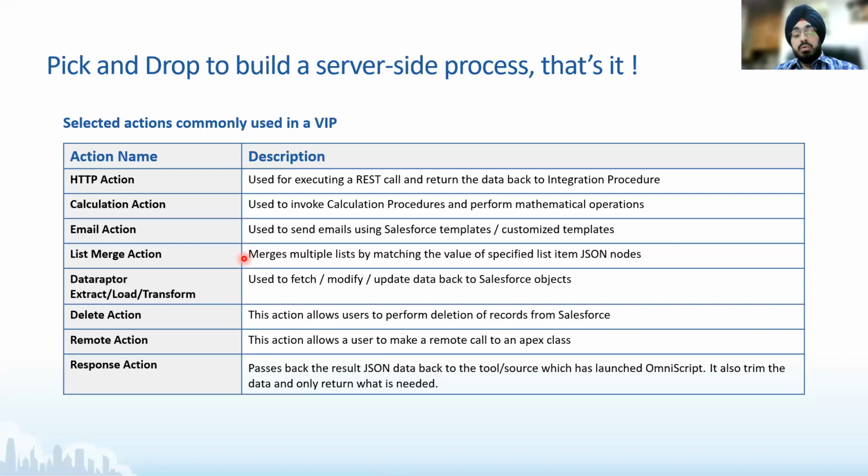So if I have to talk about, let's say, telecom, people who are from telecom might know that an asset activation is something that you might have to do. Or let's say you are doing a lead to order, or an order fulfillment flow, and you want to deactivate an asset, or do a disconnect order. All of that you can do with the help of an IP, but then there are services in Velocity that do that for you. So in an IP, you just need to invoke that service using a remote action. That's it. Pass the context ID of that specific order and then invoke that service. That's as easy as it can be.